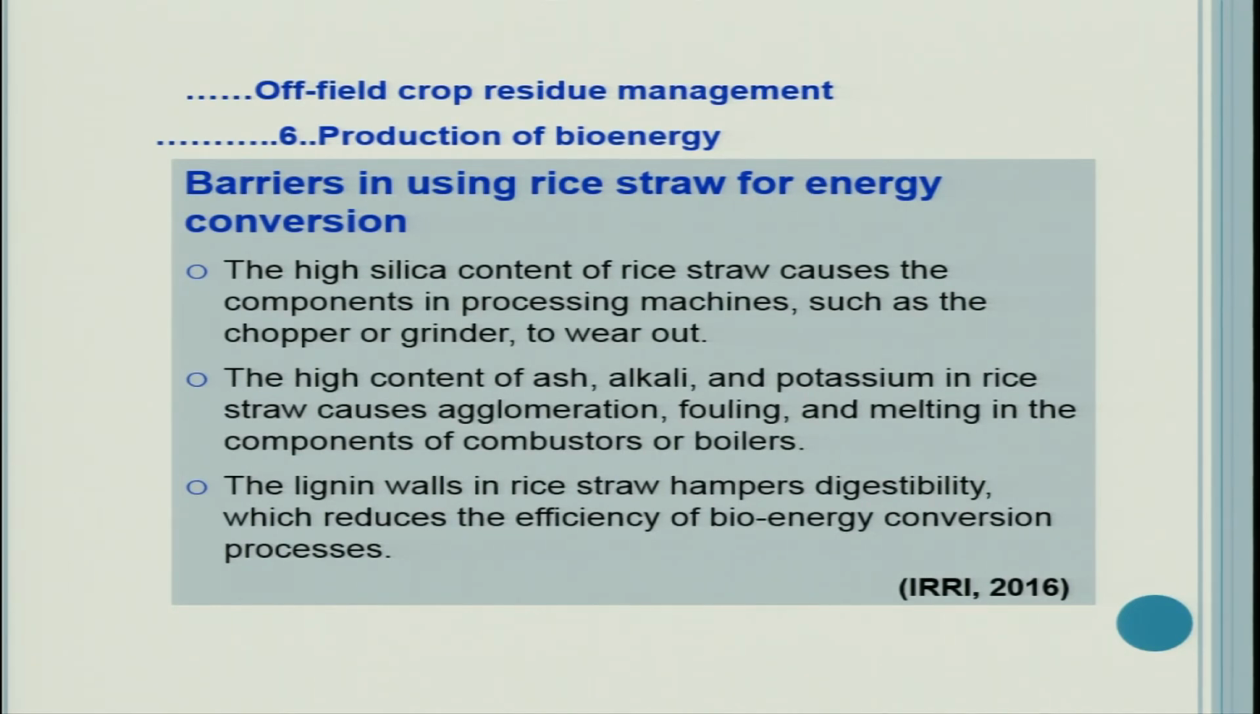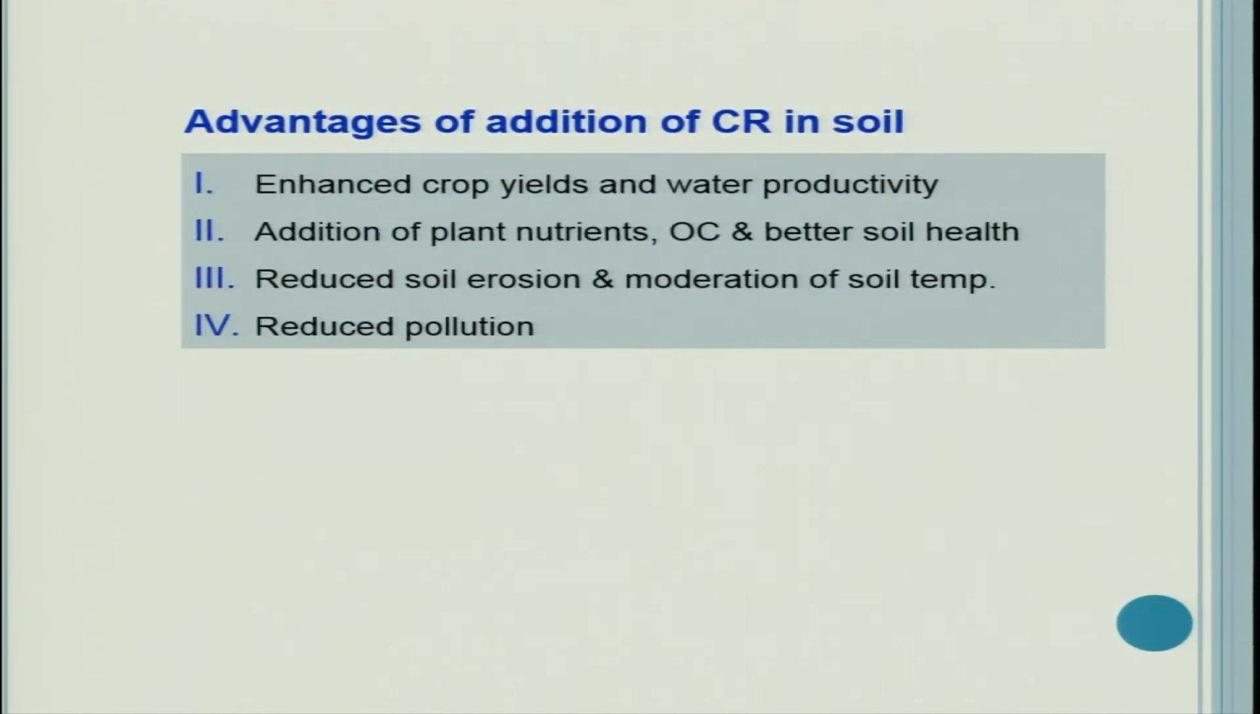The high content of ash, alkali and potassium in rice straw causes agglomeration, fouling and melting in the components of combustors or boilers. This is another limitation. And the third limitation is that the lignin walls in rice straw hamper digestibility, which reduces the efficiency of bioenergy conversion processes. So these are the important barriers that stop using rice straw for energy conversion.